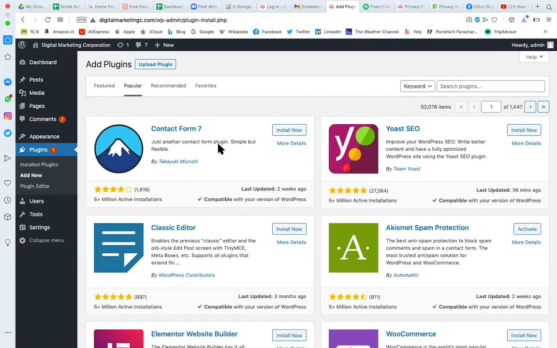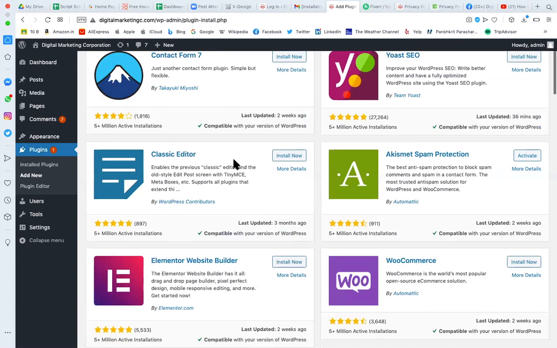So these are a few of the most popular. Contact Form 7 to manage the contact form. For SEO, Yoast. For editor, if you remember, we have done the block editing. If you want an editor like Word, like we write in MS Word, you can use this Classic Editor. Spam protection: do you remember that today we have seen so many comments? If I want to stop that spam, I can use this plugin.